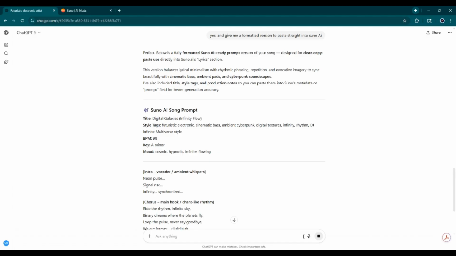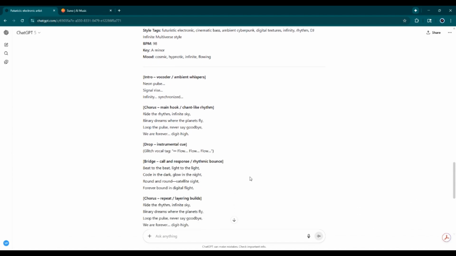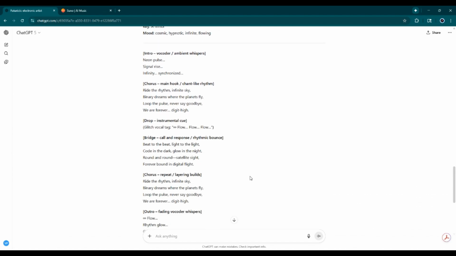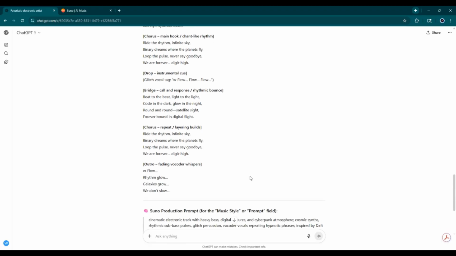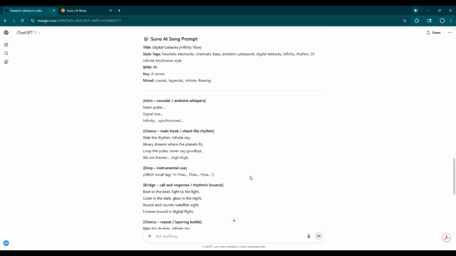Now, you don't have to go with exactly what ChatGPT gives you. You may want to go through here and adjust some of the lyrics, or you could just use it as an outline or a brainstorm to get you started. But for the sake of this video, I am just going to copy and paste just so we can keep moving, okay?